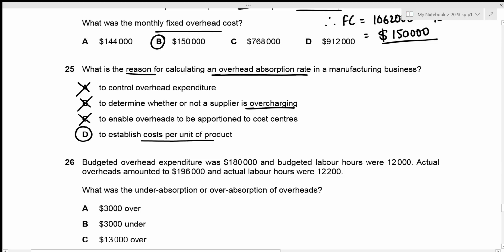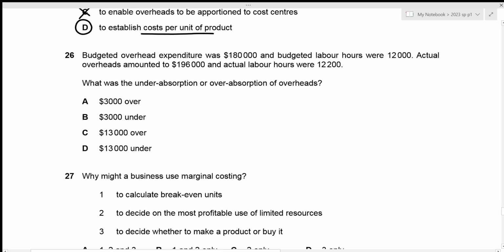Now we can move towards question number 26. Budgeted overhead expenditure was 180,000 and budgeted labor hours was 12,000. Actual overheads amounted to 196,000 and actual labor hours were 12,200. Now we just need to figure out the underabsorption or overabsorption of overheads. Whenever we figure out the underabsorption or overabsorption, we basically just compare the budgeted overhead expenditure with the actual overhead, but the basis should be the same. And in this case, our basis is labor hours, right? But for actual, we have the labor hours of 12,200, whereas the budgeted labor hours is 12,000. So we need to change it, right?